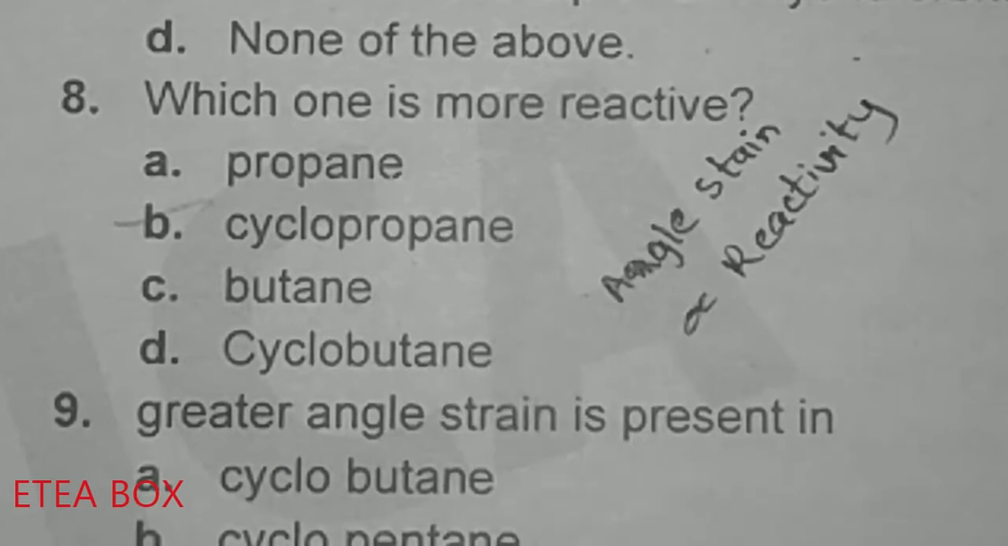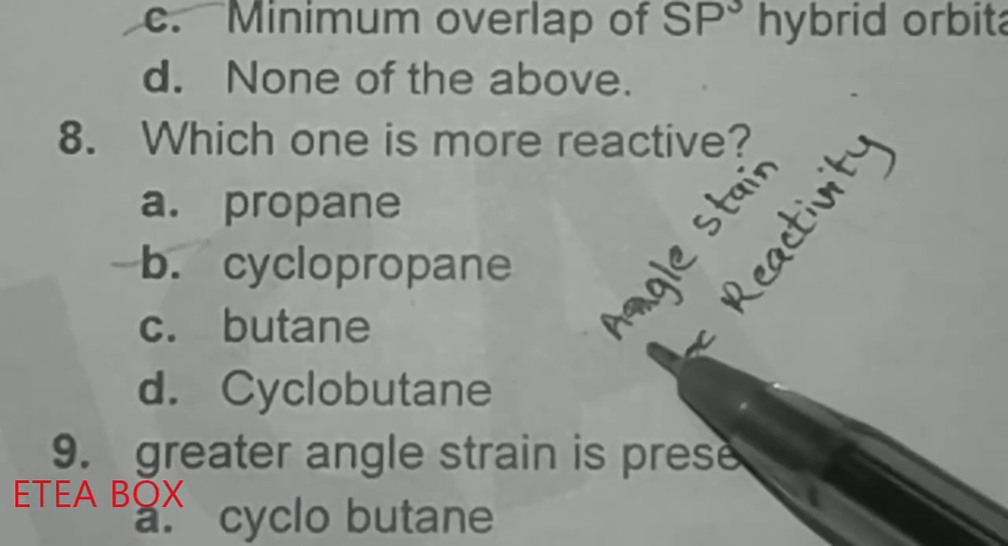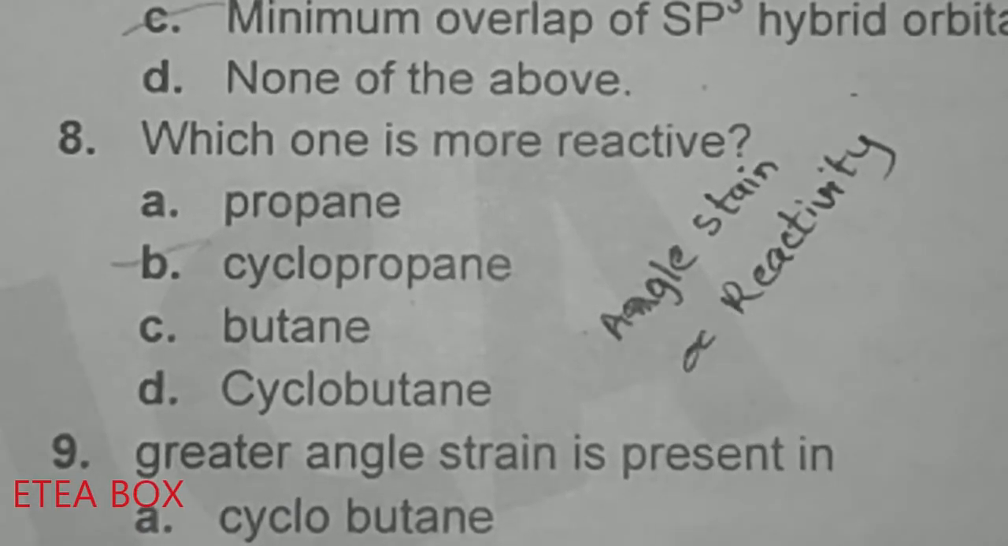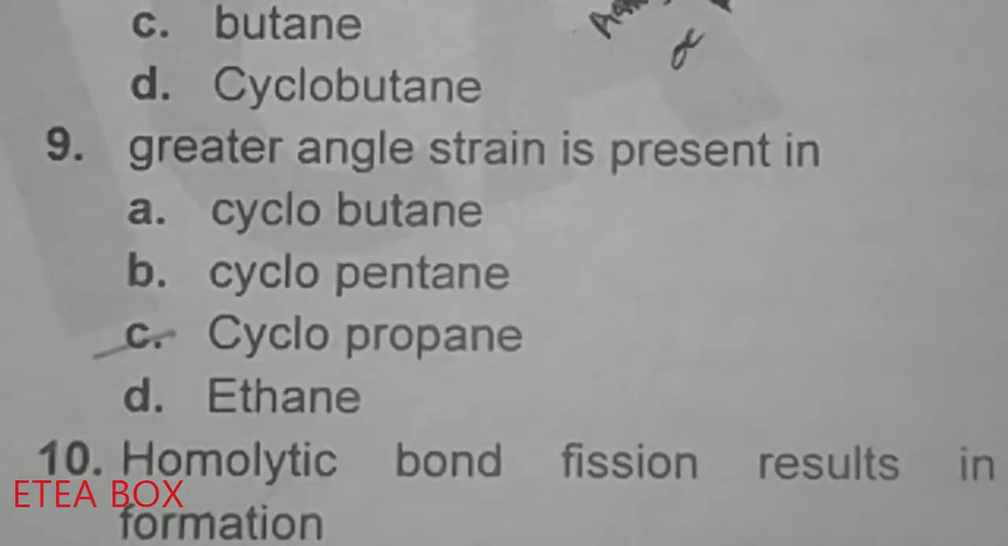So this one is more reactive, and this angle strain is caused by minimum overlap of sp3 hybrid orbital. Greater angle strain is present in cyclobutane, cyclopentane, cyclopropane. So option C is correct, okay. Cyclopropane has greater angle strain.